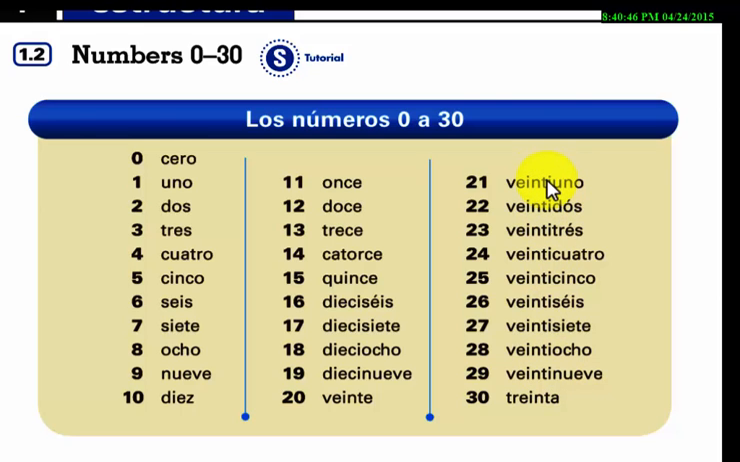Veinte and what? 21, 22, 23, 24. There is no mistake in here, okay? You basically are using the numbers from 1 to 9 and you are pasting them after the veinti. Now, you have to be careful. Number 22, number 23, and number 26 carry an accent, okay? Once again, 22, 23, and 26, they do carry an accent.